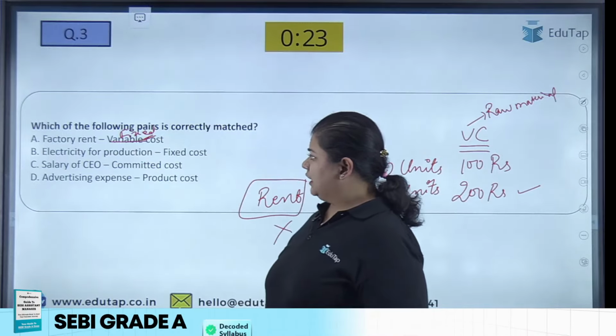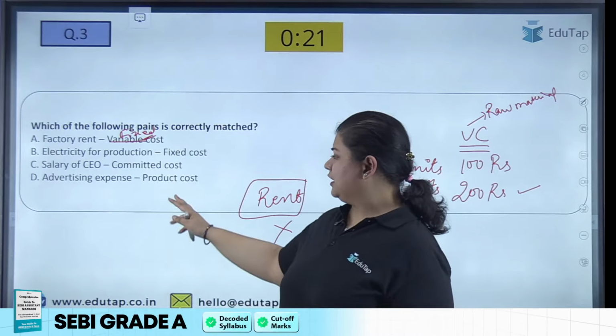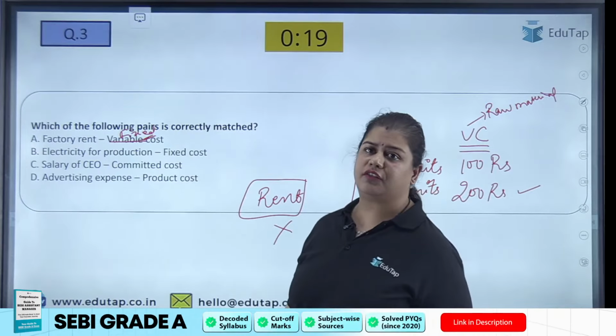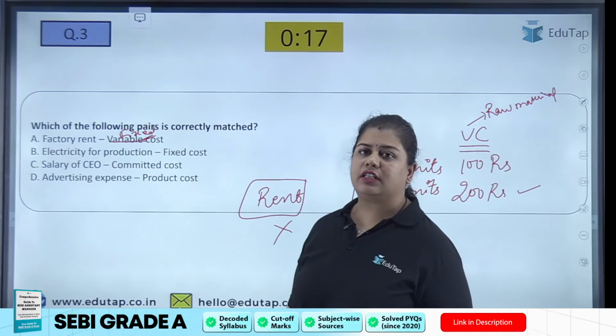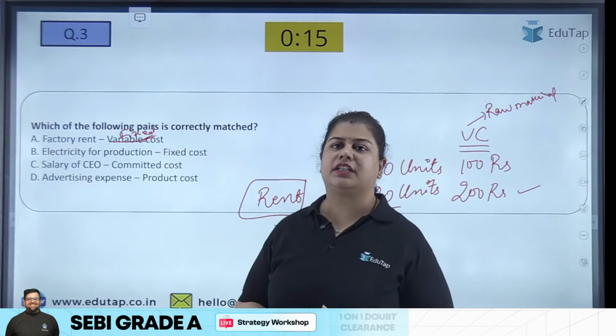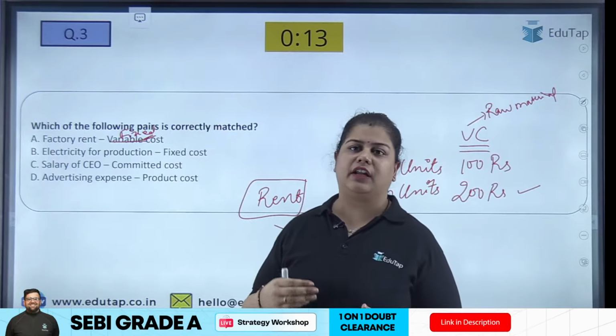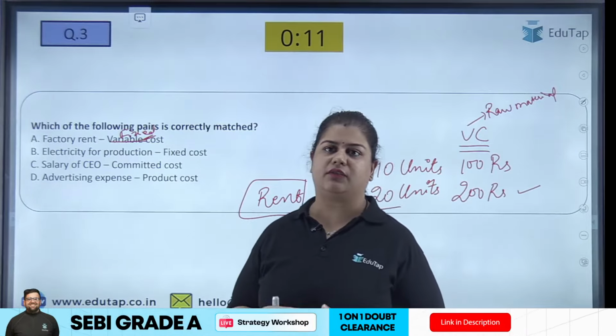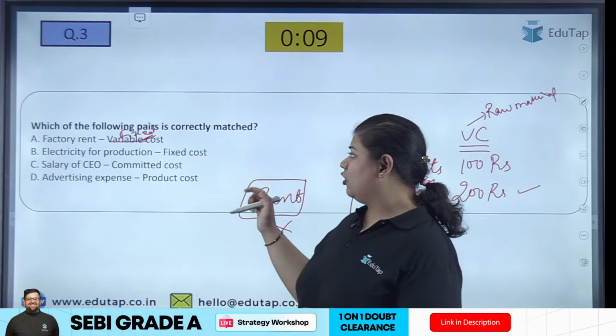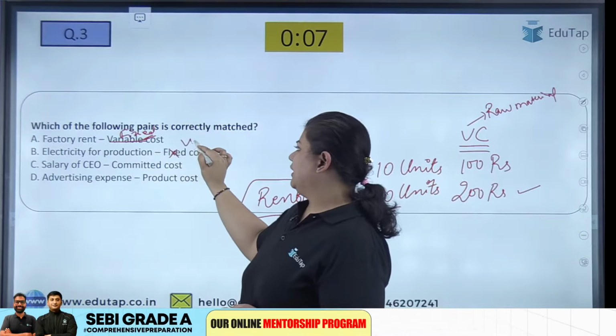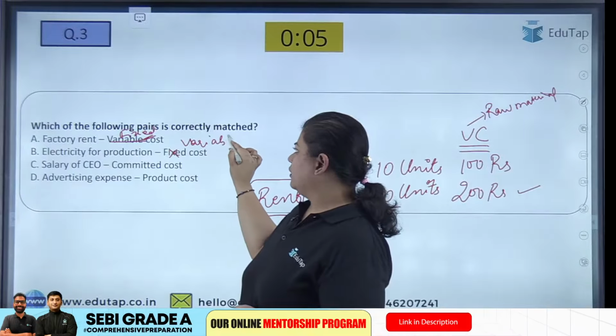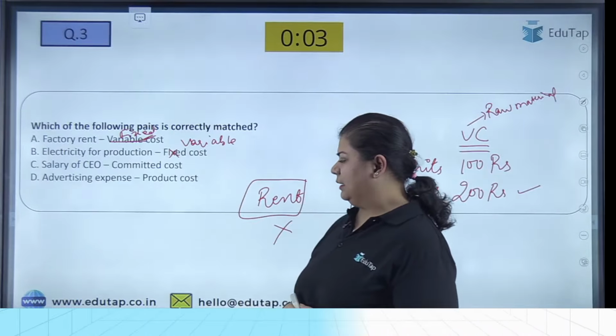Next is electricity for production. Is it a fixed cost or a variable cost? Of course, if we produce more, electricity will be used more, and if we are not producing, then electricity will be used less. Hence, this is not a fixed cost, it is a variable cost. So this is also not correctly matched.